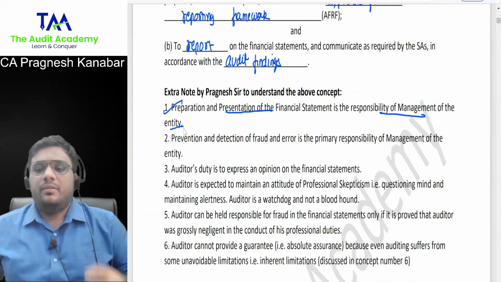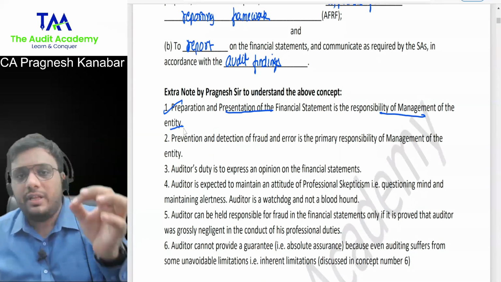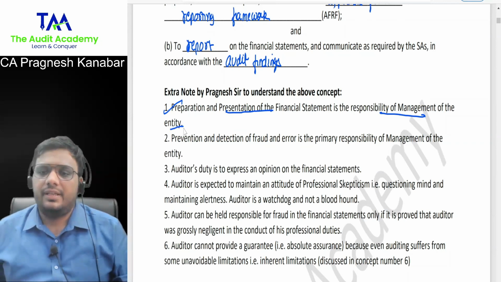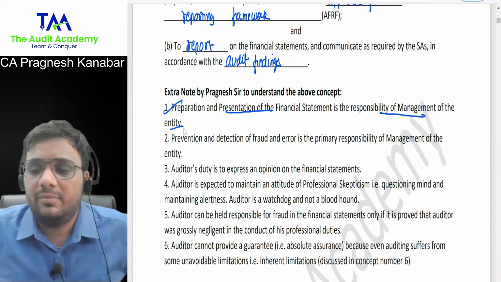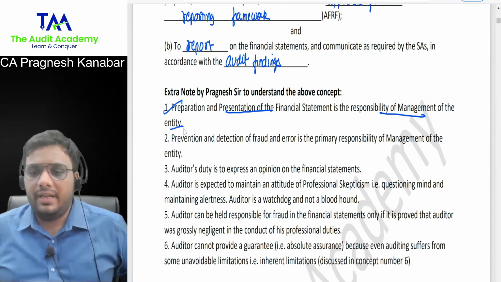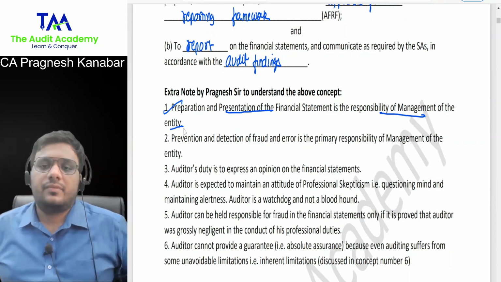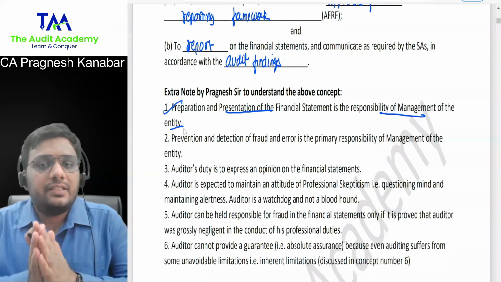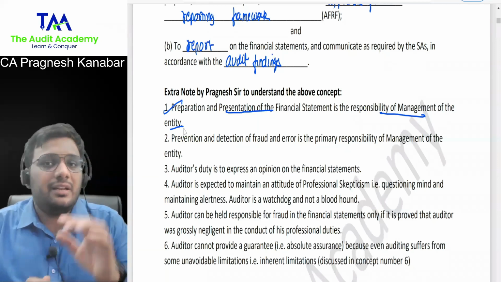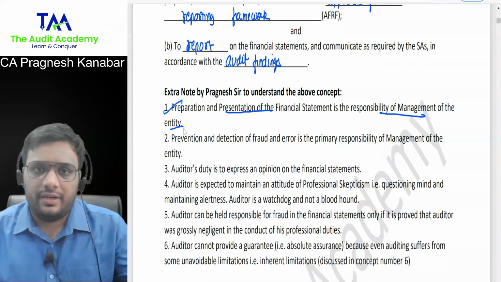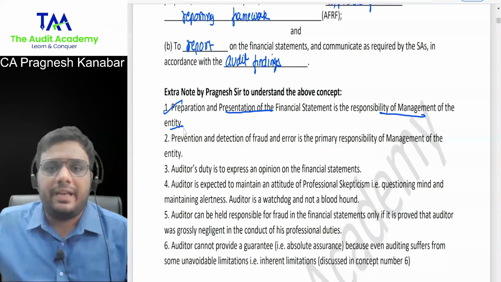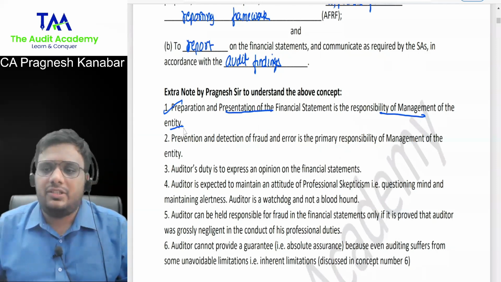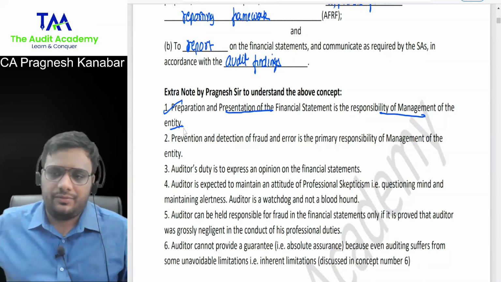Correct. But if there is a fraud in the financial statements, then will auditor be held responsible for that? All right, this is a tricky question. If there is a fraud in the financial statements, let me tell you how legal authorities will check it. First, they will hold management responsible, because for sure, if there is a fraud in the financial statements, they need to catch the management first.